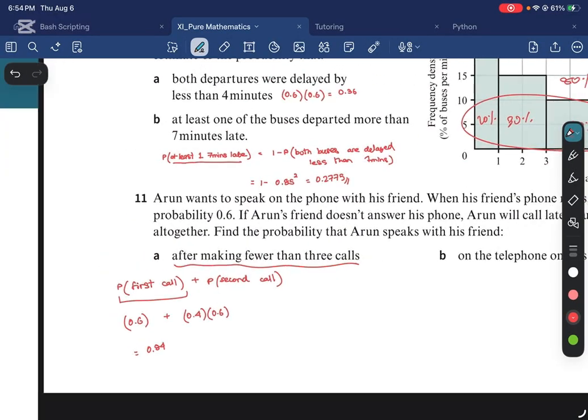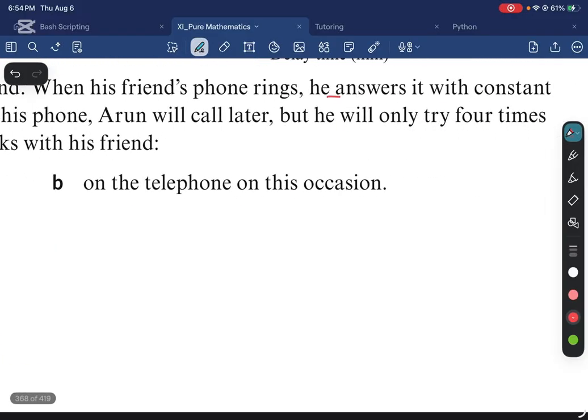That is the solution. All right. Let's go here.